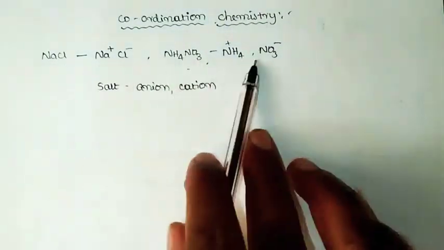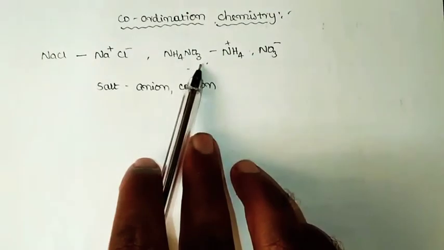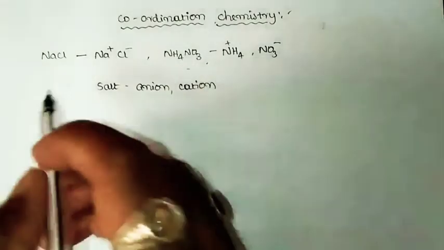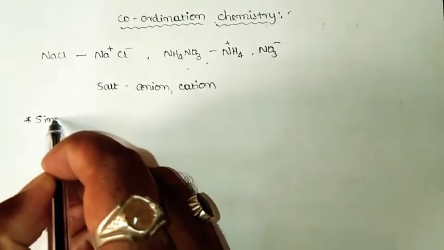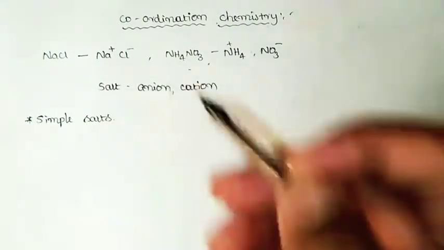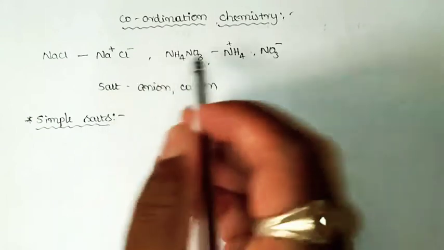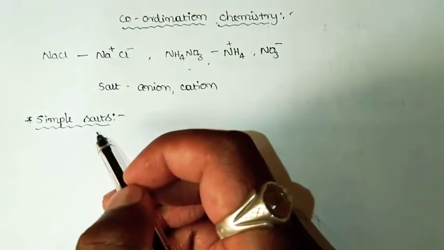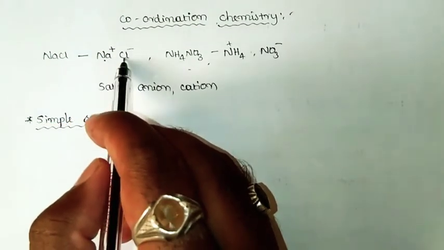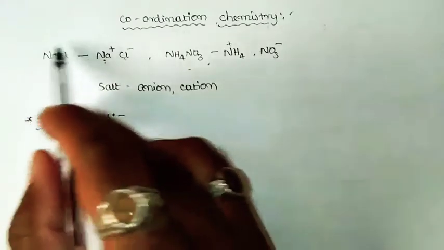In the above two examples, NaCl and NH4NO3, sodium chloride and ammonium nitrate, salts of this kind are called simple salts or simple inorganic salts. The reason for calling these materials simple salts is that they consist of only one type of cation and one type of anion. That's why we call them simple salts.